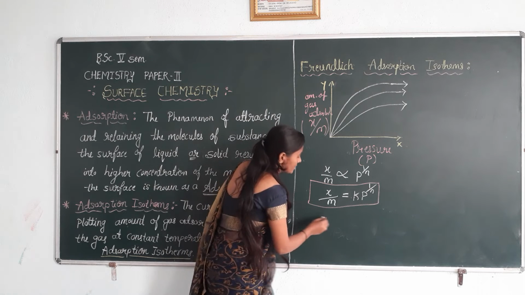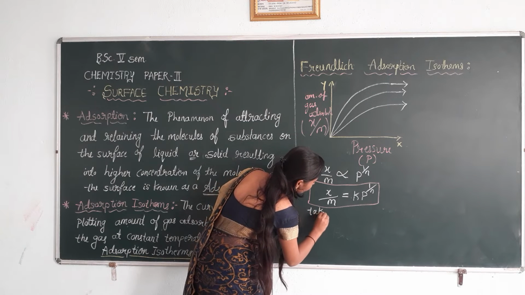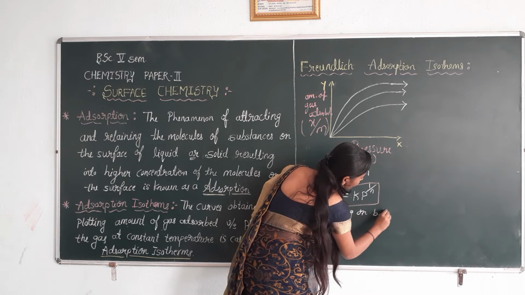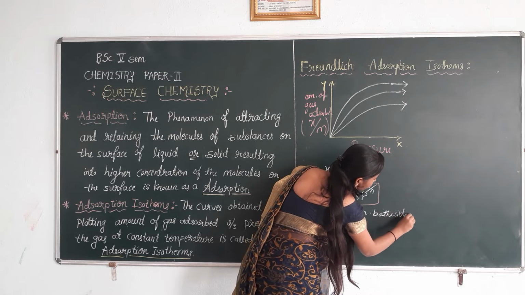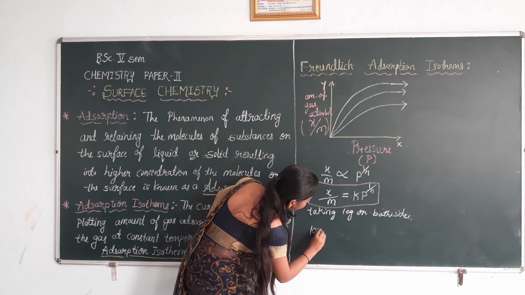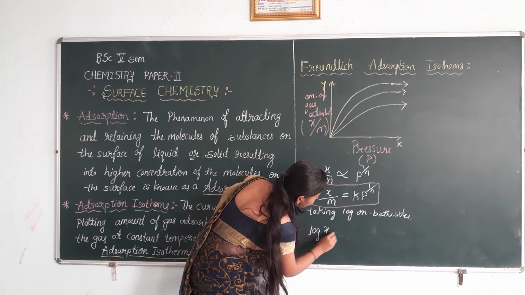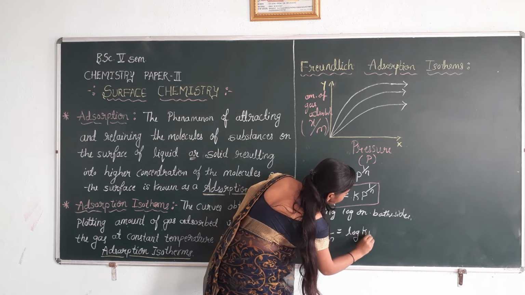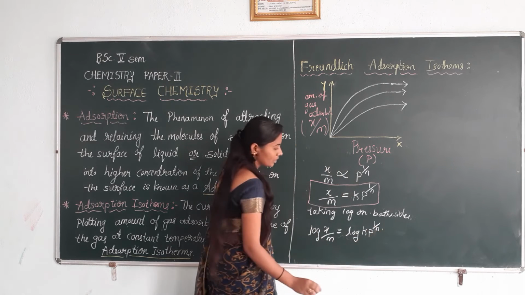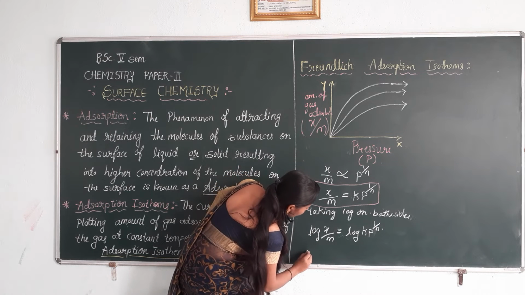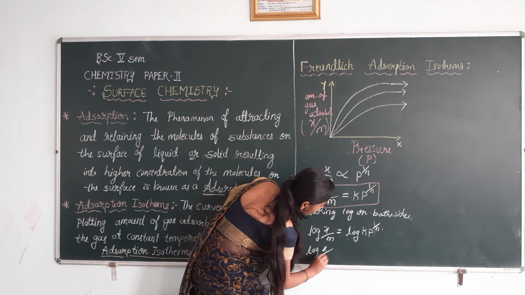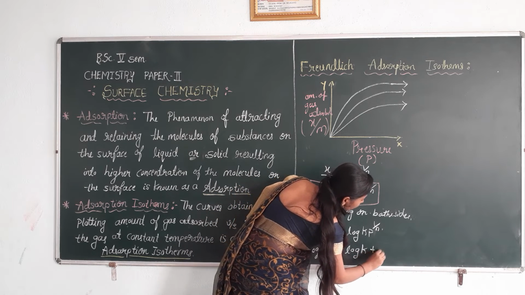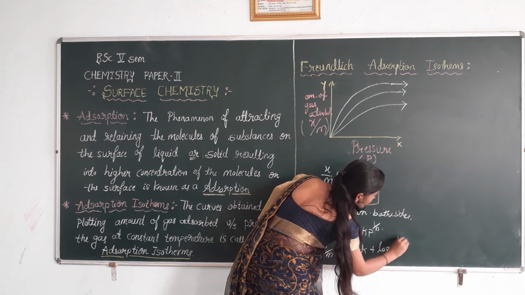Next step is taking log on both sides. Log of x by m equal to log of k p raised to 1 by n. Next, log of x by m equal to log of k plus log of p raised to 1 by n.